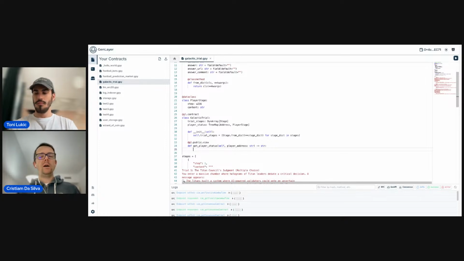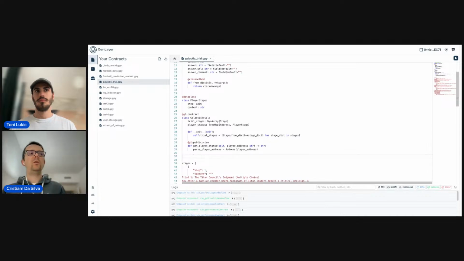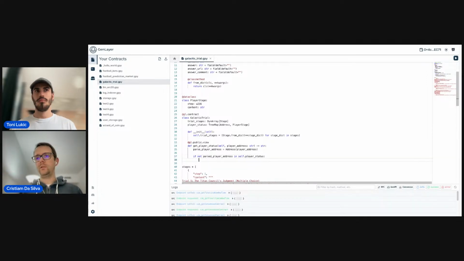In this case, I'm going to parse first the player address, casting that to an address, right? And now I can look in the player status. Let's see if this is already in the player status, and if our parsed player address is not in self.player status, I will call it player statuses all the time.